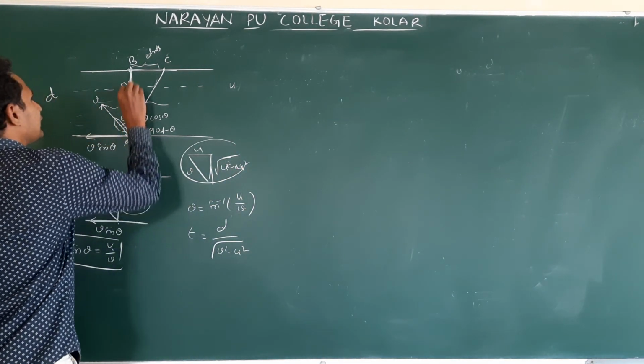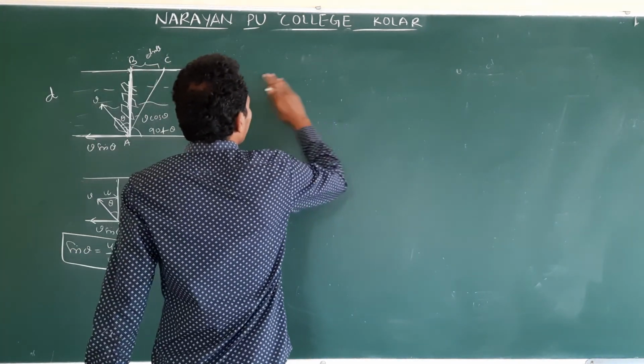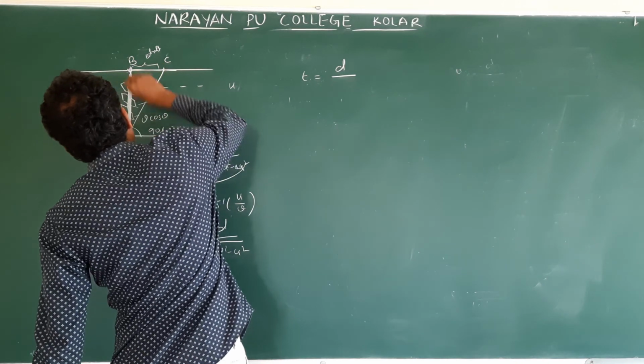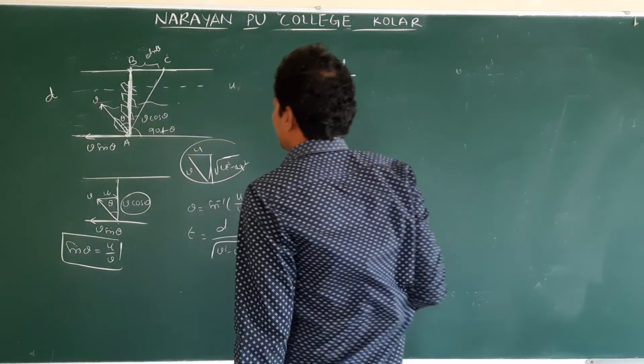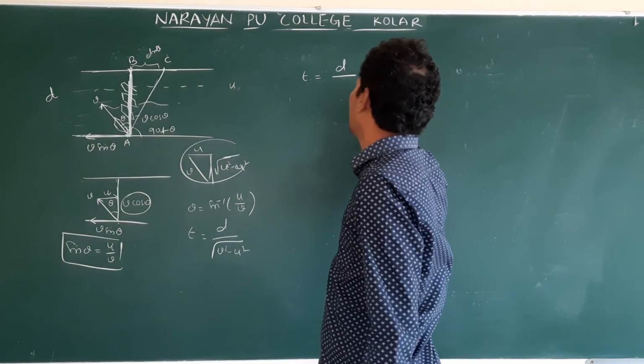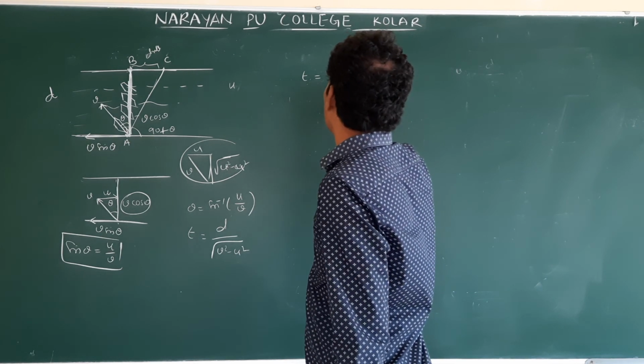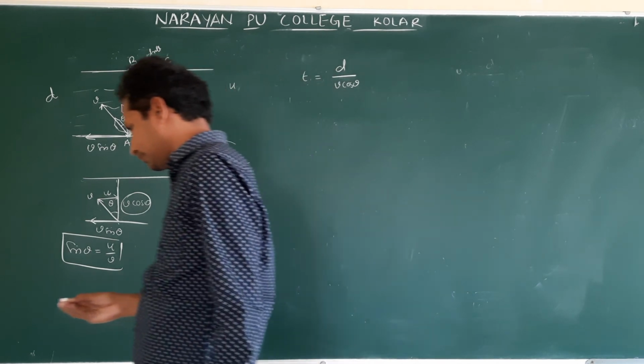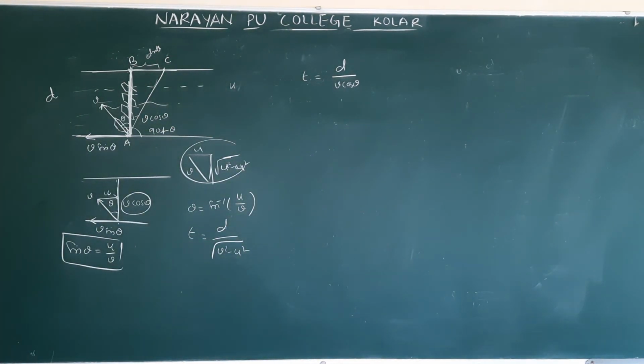So along this, we already made it minimum time. The time equation we have done. T is equal to d by, this displacement along this direction is what? D. That is, T is equal to d by V cos theta. Clear?